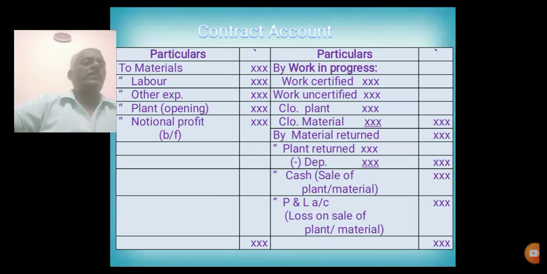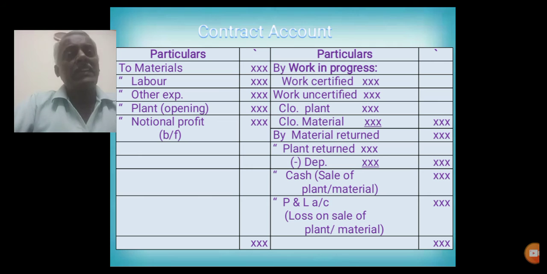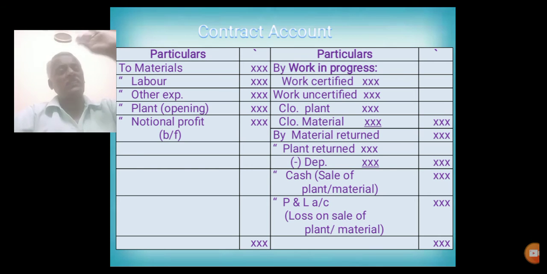Then another piece of information that should be entered on the credit side of the contract account is material returned. Some materials may be used in the contract and returned, or transferred to some other contract. Then it is called material returned. Or some materials with unsatisfactory quality may be returned to the purchaser.